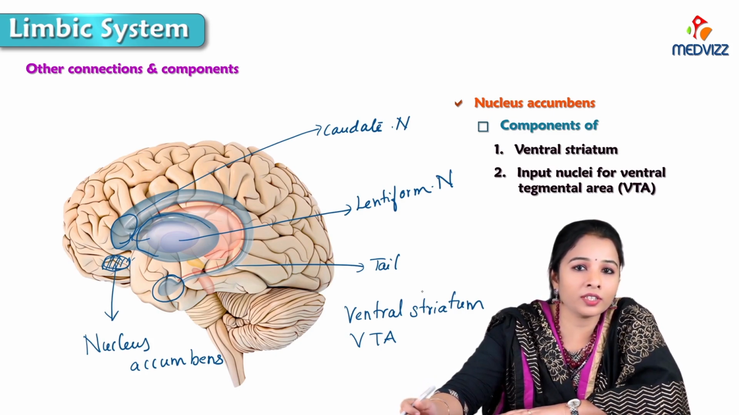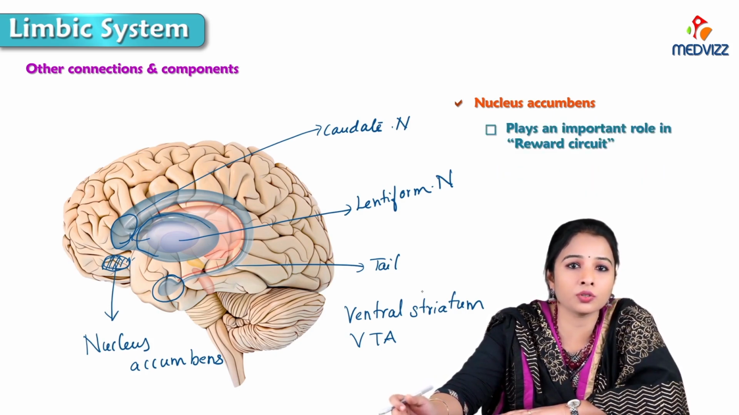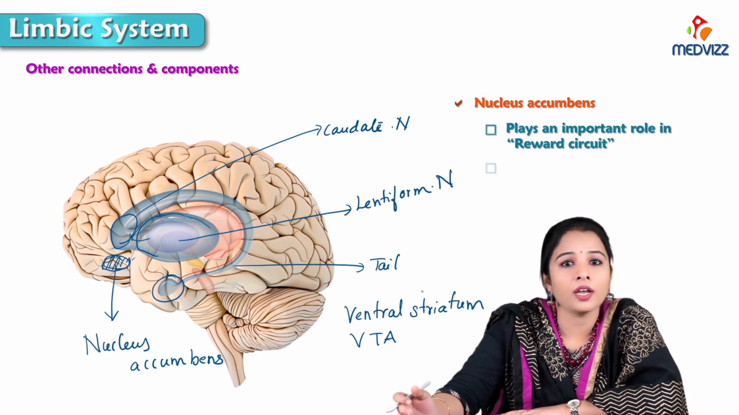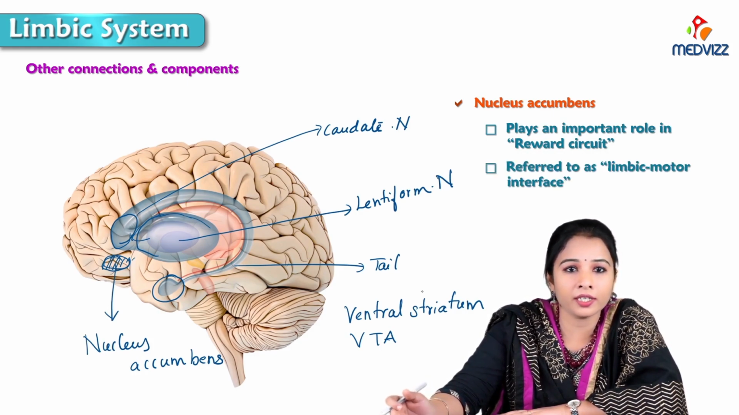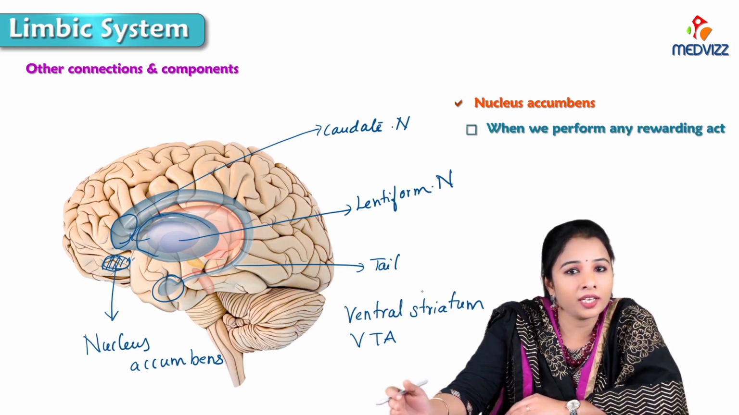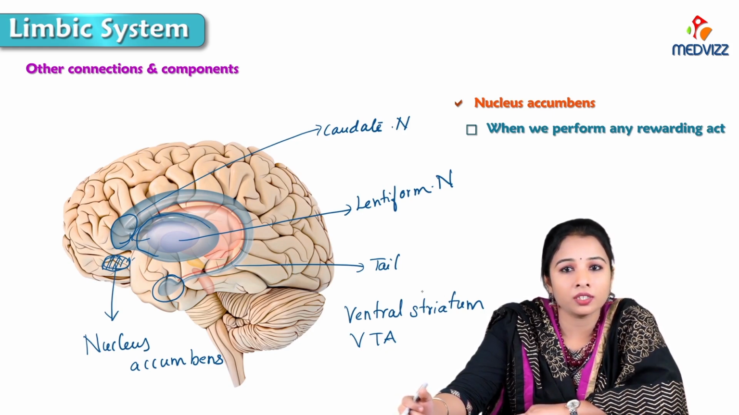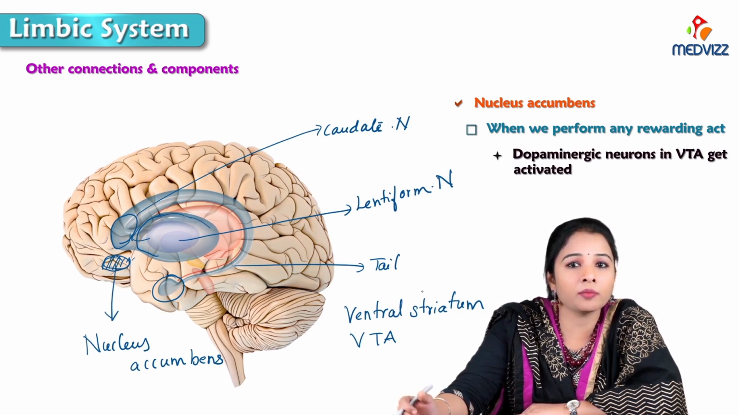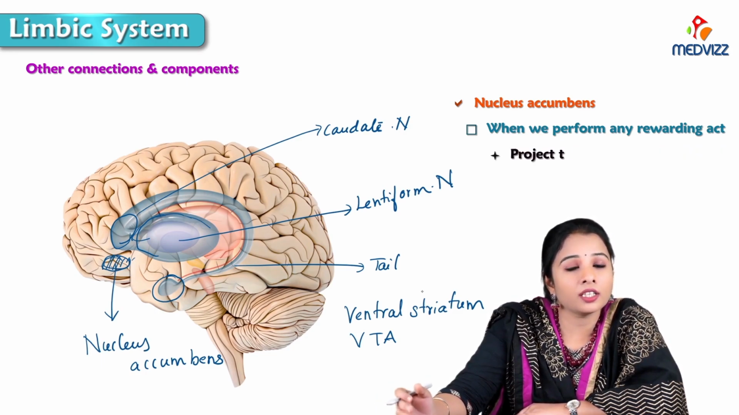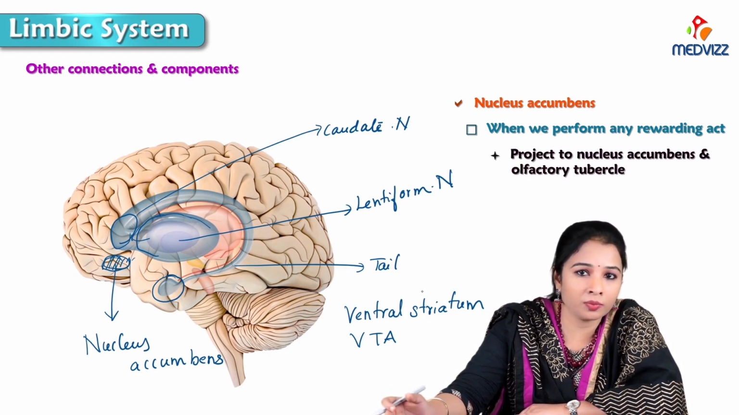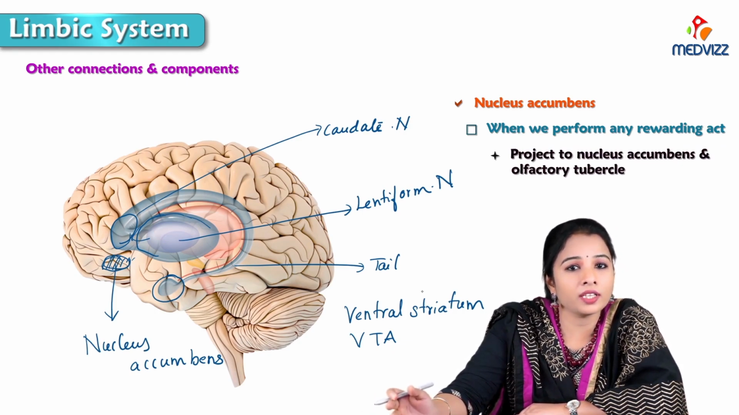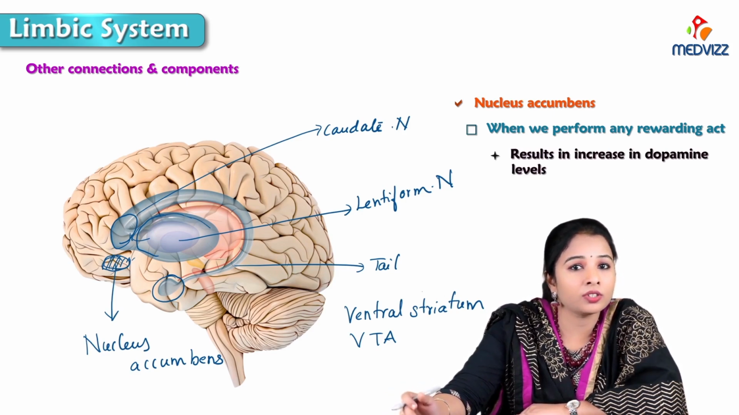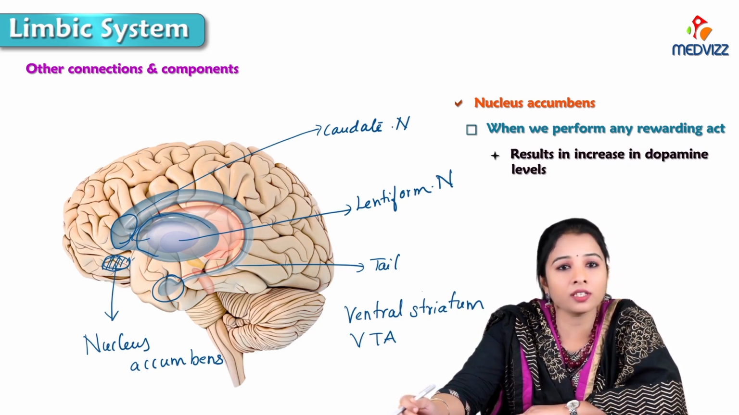Nucleus accumbens and the olfactory tubercle together play an important role in the reward circuit and are referred to as the limbic motor interface. When we perform any rewarding act, for example food, drugs, sex, dopaminergic neurons in the ventral tegmental area get activated, and these neurons project into the nucleus accumbens and olfactory tubercle, and when they are activated, it results in an increase in dopamine levels. So that is about the connections of the nucleus accumbens.